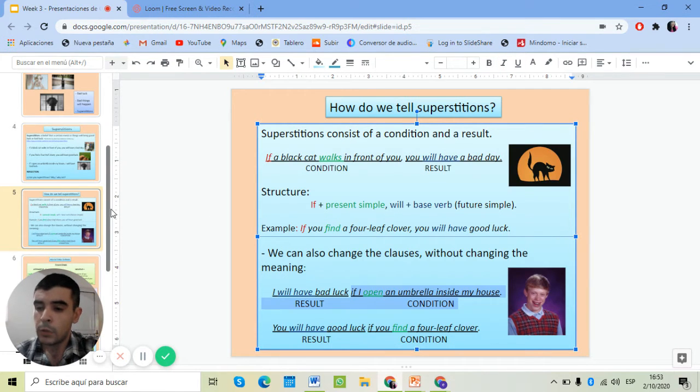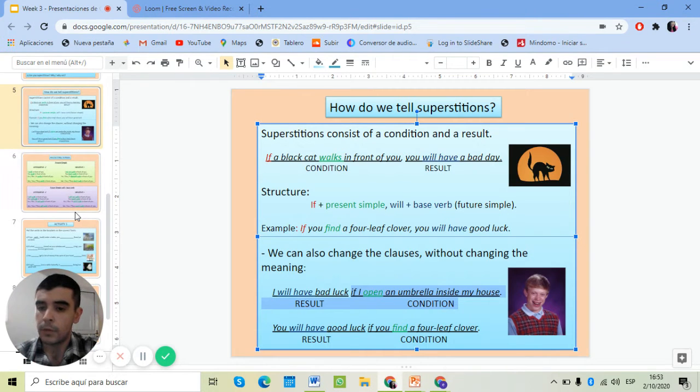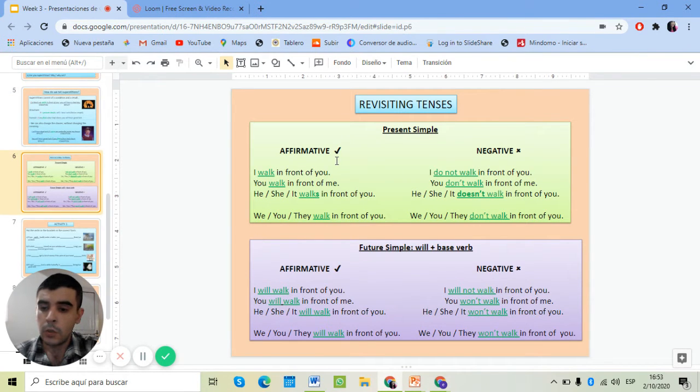So when we are using the first conditional, we use two different tenses. The first one is the present simple that you have already studied. So this is a short revision, right? Esto es como una pequeña revisión del presente simple y del futuro, algo que ustedes ya estuvieron viendo, right?